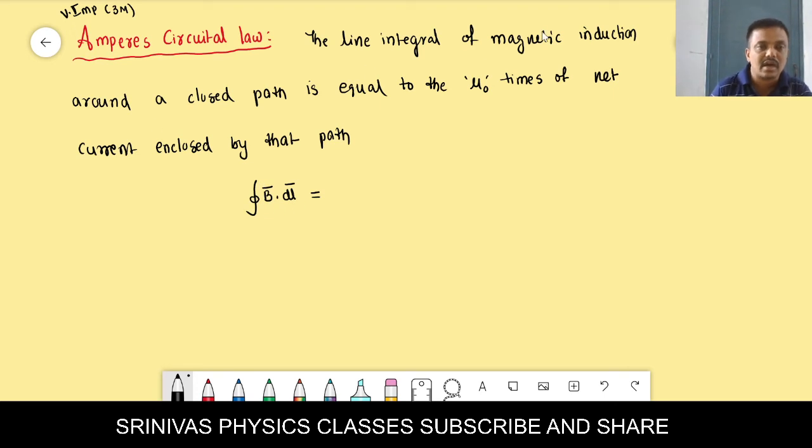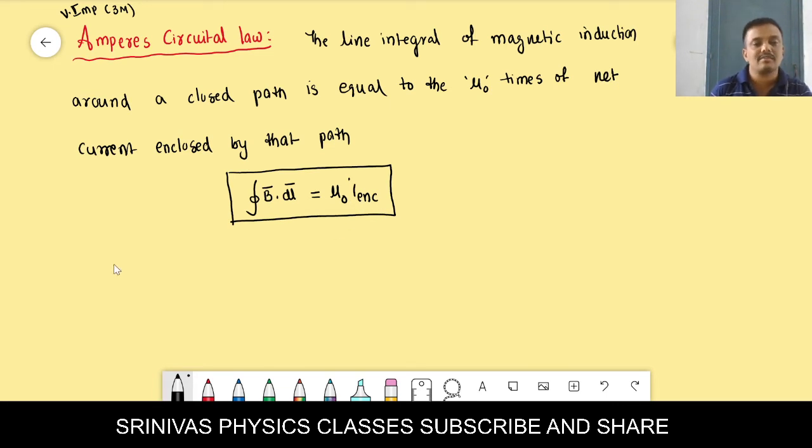The line integral of magnetic induction around a closed path is equal to mu naught times the net current enclosed by the path. That is the current enclosed. This is Ampere's circuital law in mathematical form. What we are saying is that the integration along the length of magnetic induction is equal to mu naught times the net current enclosed.